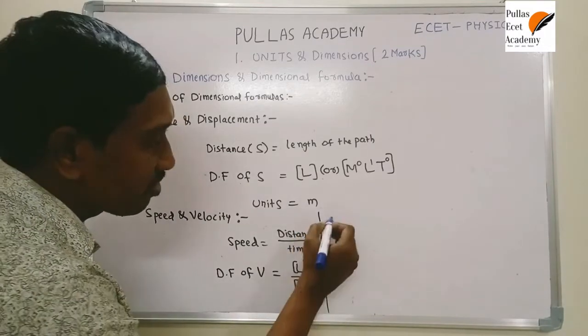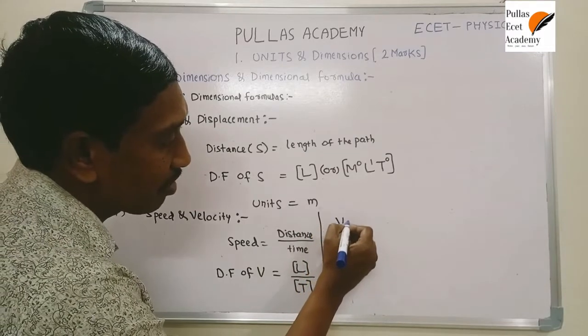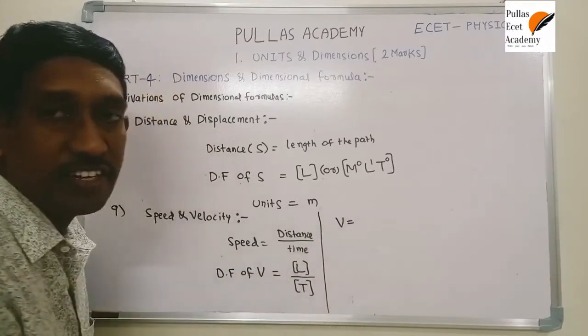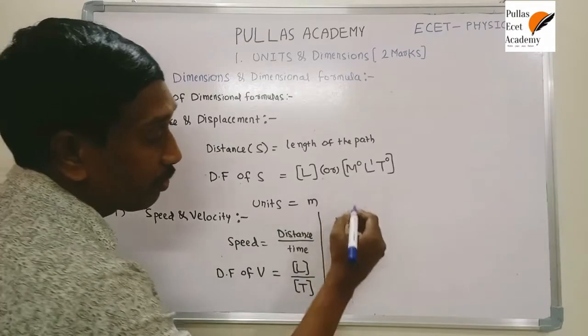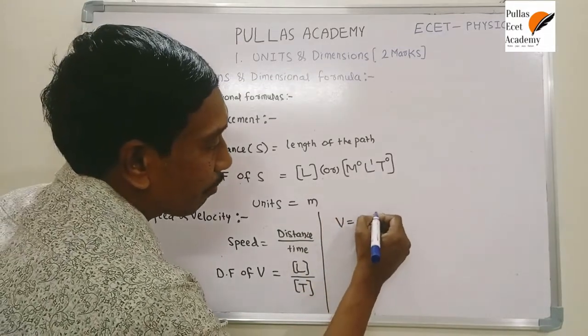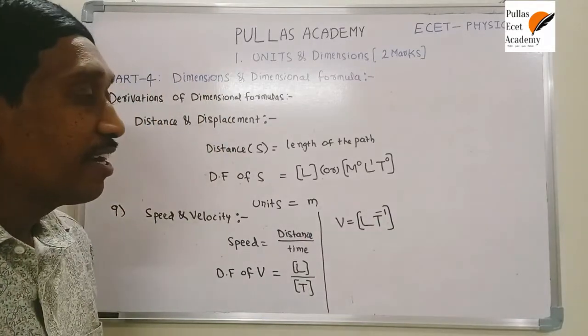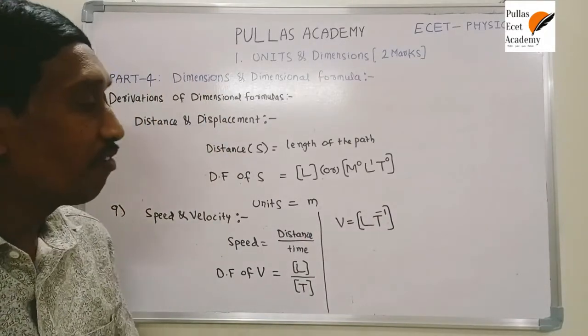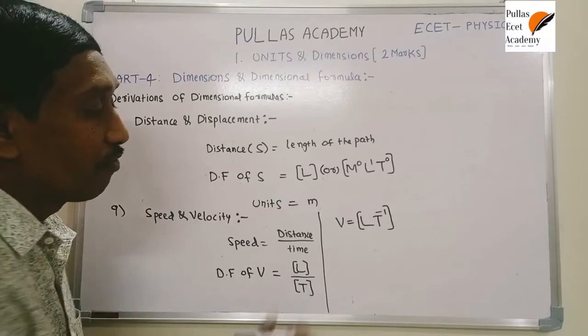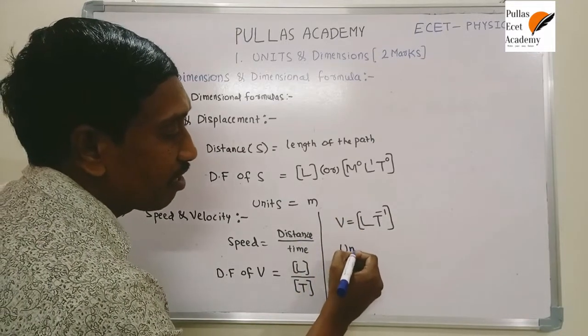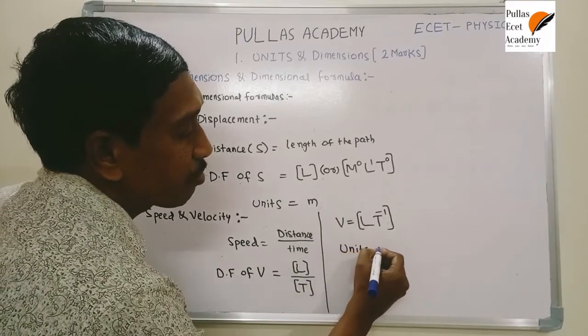If you simplify this velocity dimensional formula, or speed dimensional formula, it is L by T. This T shifts into the numerator, giving L T power minus 1. What is the dimensional formula of speed? L T inverse is the dimensional formula of speed. Now, from this dimensional formula, what are the units of speed?